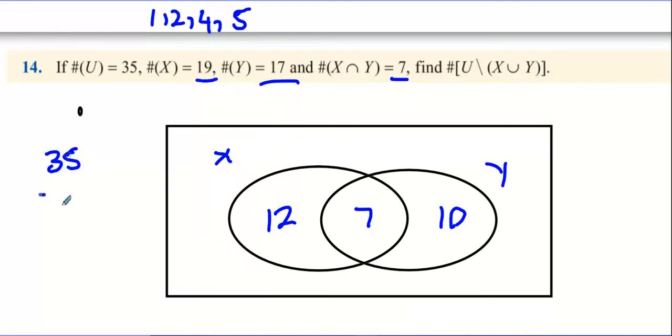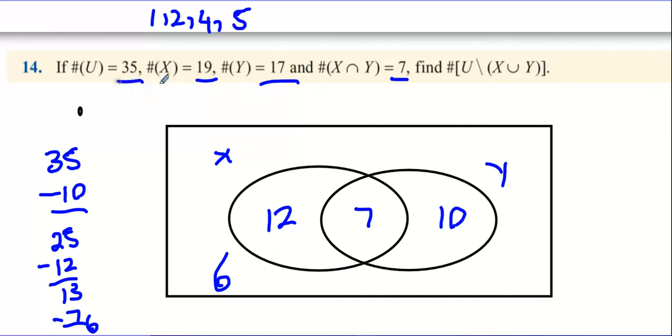35 take away 10 is 25. 25 take away 12 is 13, and 13 take away 7 is 6. So there must be 6 on the outside because all 4 numbers now will add up to 35.